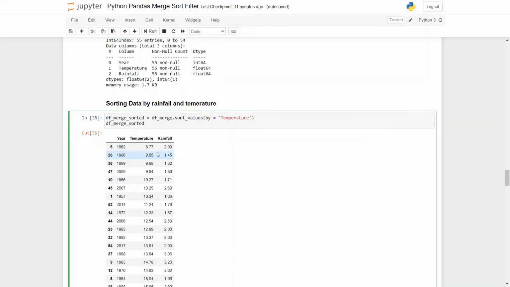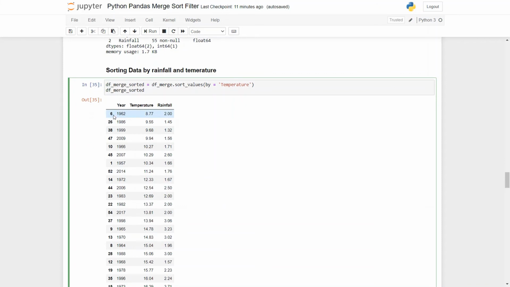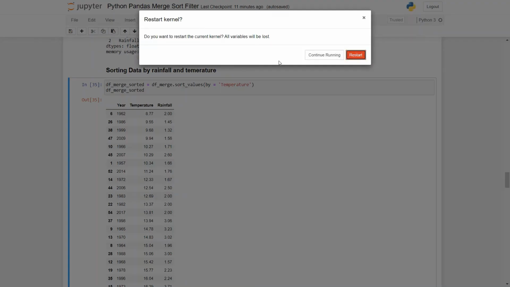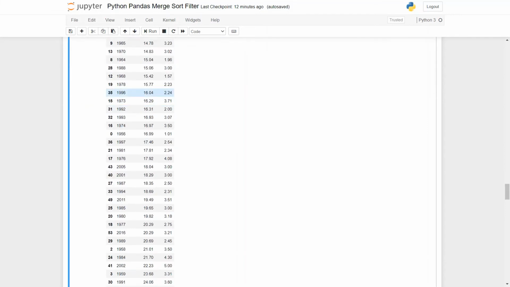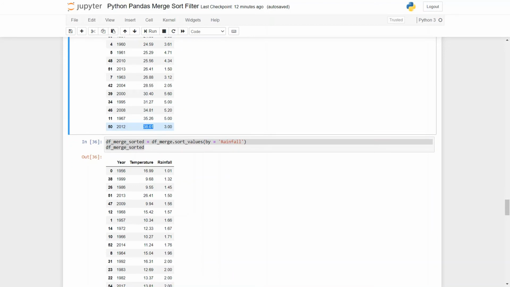And when we directly display the newly created data frame, you can check the values are sorted. If you observe the index, at index 6 in the year 1962, the minimum temperature is there, that is 8.77, followed by 9.55, which is the very next highest temperature, and at last you will have the highest temperature which is 38.01 in the year 2012, and this is at index 50.